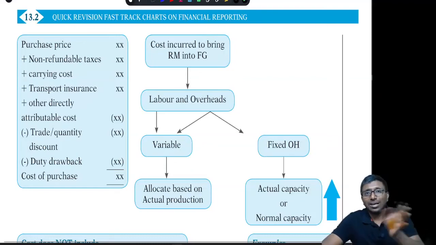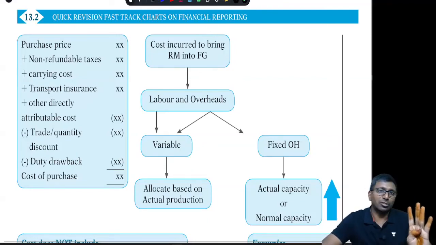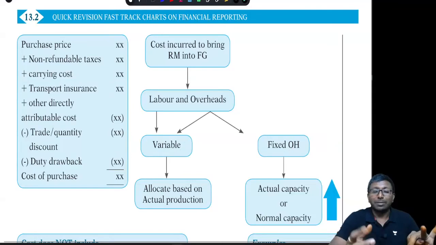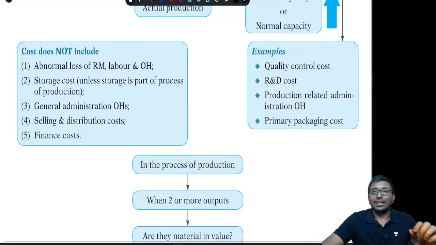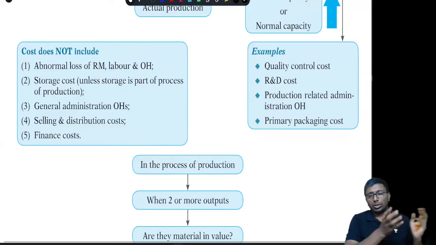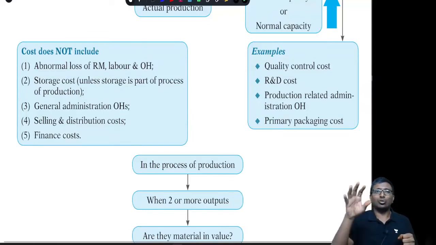With respect to all other costs, any development cost you can take, and designing cost you can take, and primary packing material can also be considered here. The cost does not include general administration overhead, selling and distribution overhead, abnormal losses, and storage cost, that is godown cost. Whether you keep raw material or finished goods in it, it is not part of the cost, because storage does not add any value.